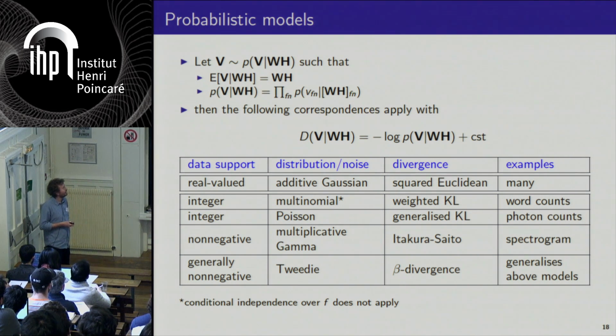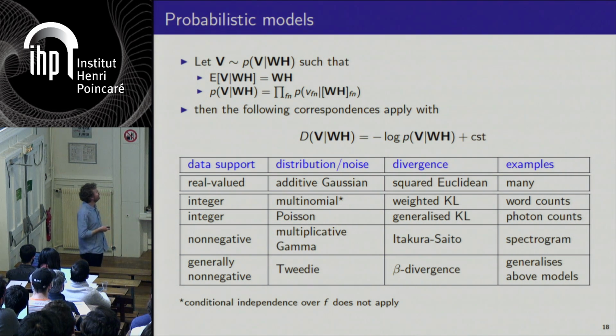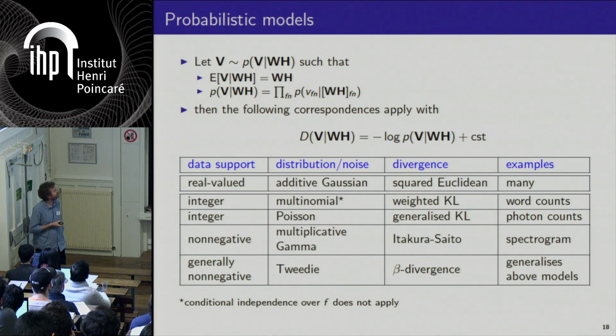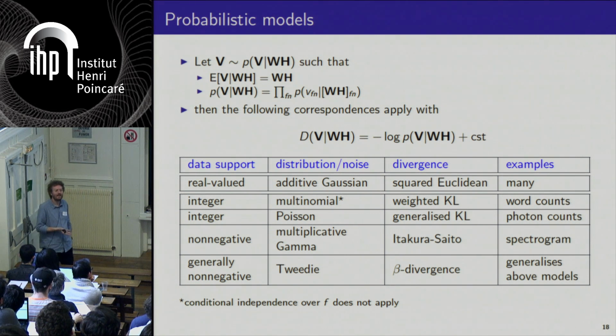More precisely, if you assume a probabilistic model for your data parameterized by WH such that the model is mean-parameterized, meaning that the expectation of the data in the model is simply WH, and if you assume conditional independence, then the following correspondences apply, meaning that in many cases, the measure of fit, the divergence, is a log likelihood in disguise.